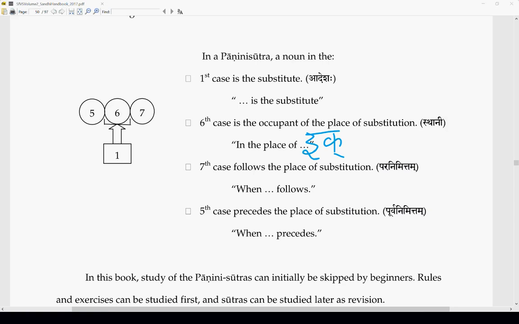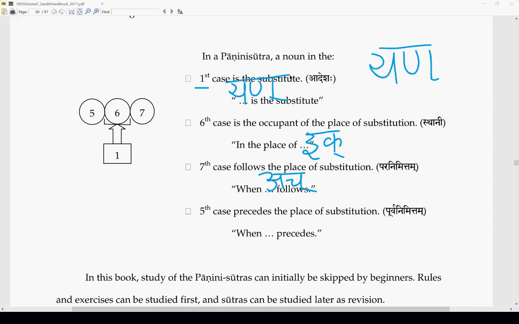Now what is in the Saptami Vibhakti? Which word? In the Ikoyanachi? Achi. What is the mula word? Padam? Ach. Right? So when ach follows, we can put that, because ach is in the Saptami Vibhakti. In the place of ik, when ach follows, and Prathama Vibhakti is also there. First case is the substitute. First case is we have yan, right? So we can put yan here.